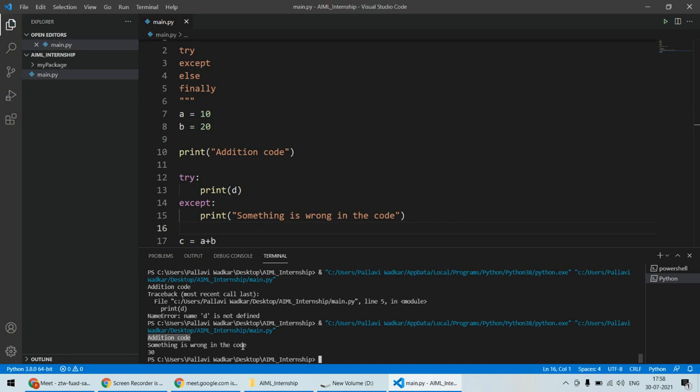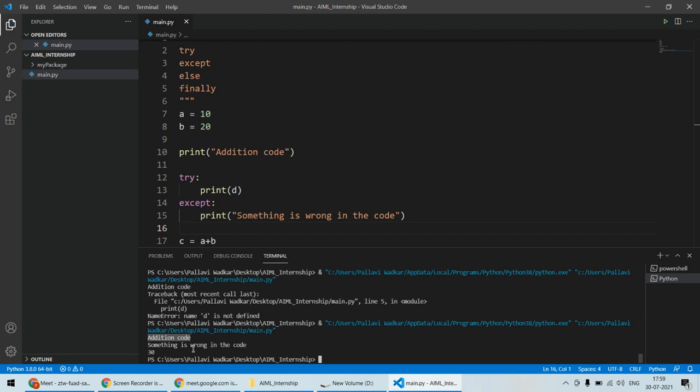Now the next thing that we should understand in this particular case is, now in this case I'm getting the error called name error, but in future there could be a different error, like maybe value error, or maybe file not exist error, or IO error, or maybe so many errors. There are so many types of errors. Now you can actually have multiple except statements for multiple different conditions.